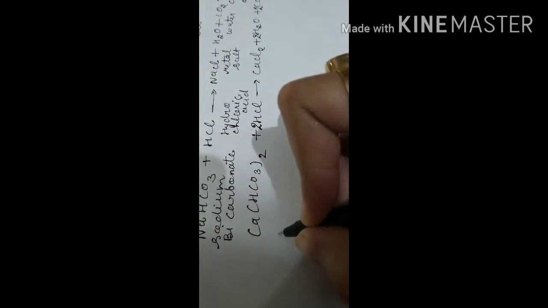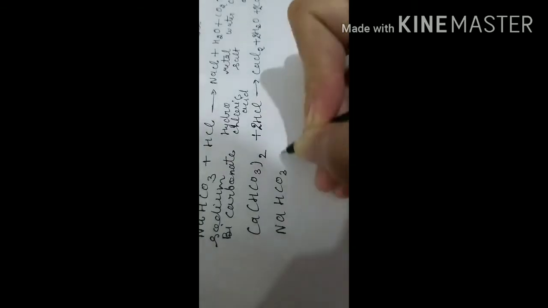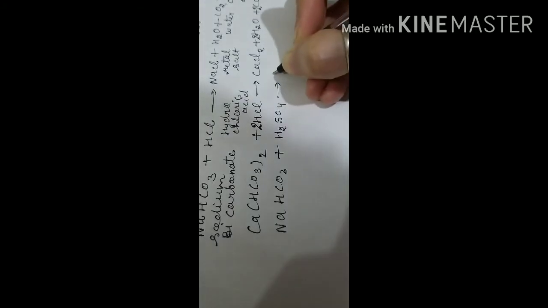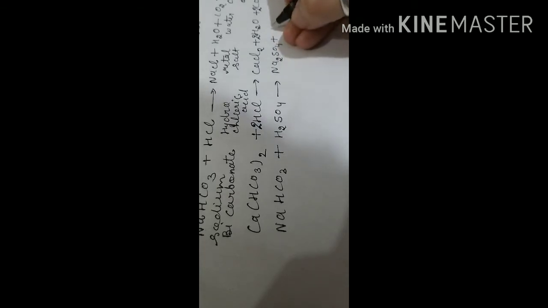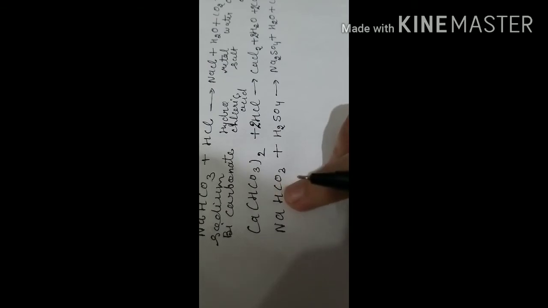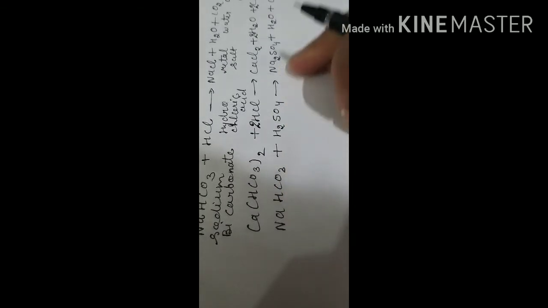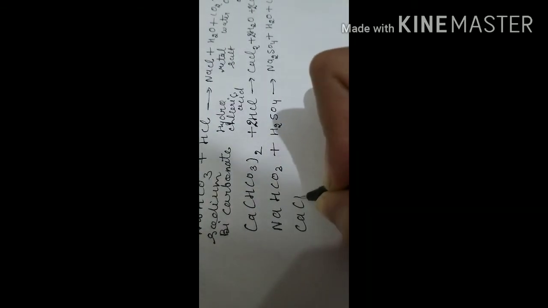Let us solve another example. Suppose you have sodium bicarbonate reacting with sulfuric acid. Sodium sulfate will form, which is another form of metal salt, plus water, and CO2 gas will evolve. Is this equation already balanced? No, hydrogen is not balanced, so we have to focus on the balancing part. Let me give another example first, then we will focus on balancing.